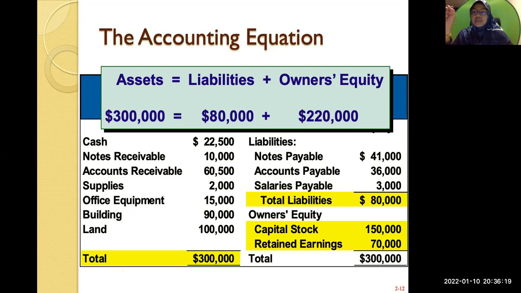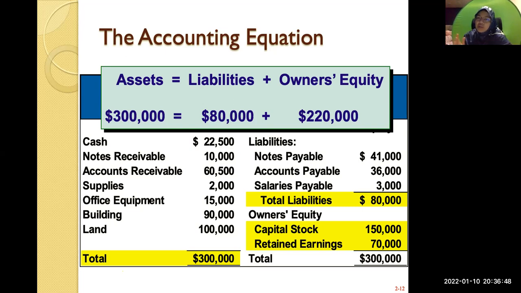At any point of time, for example, when you do your statement of financial position, you must make sure that your asset always equals your liabilities plus owner's equity. If it's not the same, something is wrong. It's a very straightforward indicator that something is wrong whenever your asset does not equal your liabilities and owner's equity.